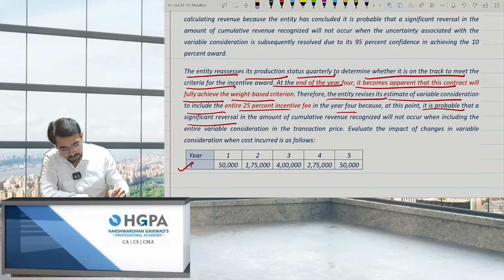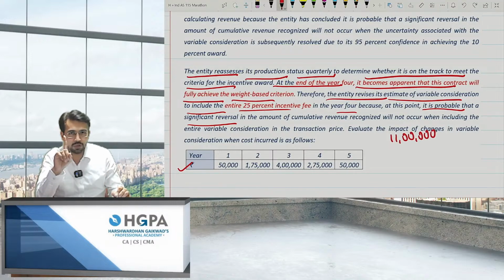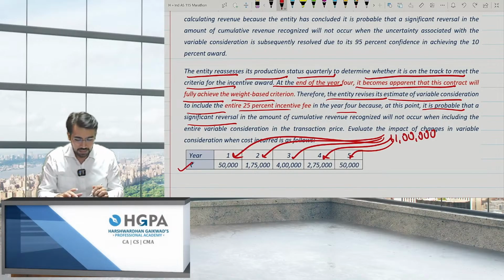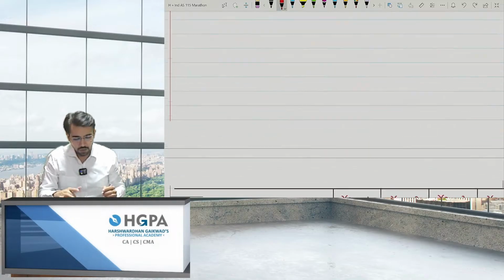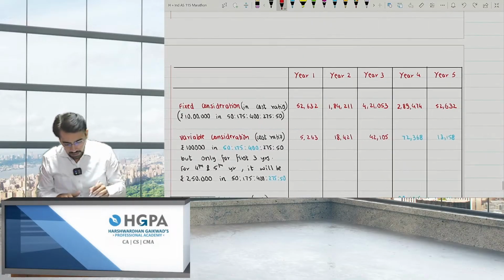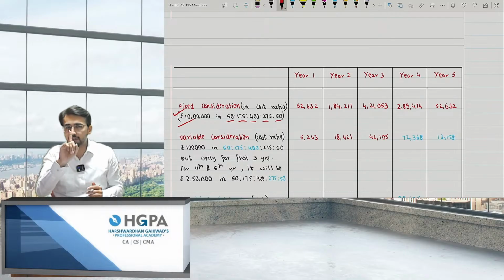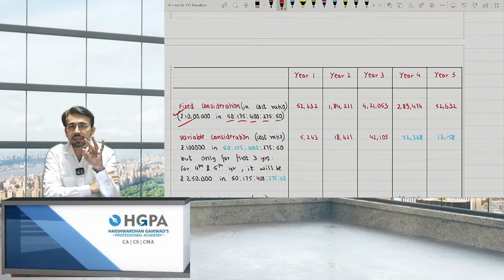Can I say, initially for this 11 lakhs, 10 lakhs was the 1 million and 1 lakh rupees initially for 3 years I was making that I will get only 1 lakh. So I'll book 11 lakh in this ratio. So how should I book? Obviously 50, 175, 40 in the ratio of this one. So I've given the answer over here. So basically I should book the fixed consideration of 10 lakhs in this ratio: 50, 175, 400, 275 and 50. Of that 1 lakh, can I say for the first 3 years I was expecting 1 lakh? Yes. So 1 lakh,